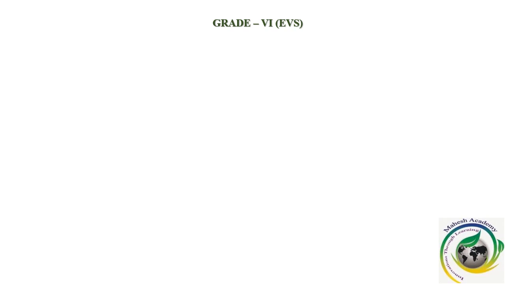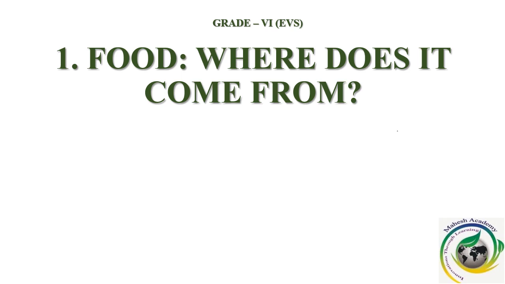Today we are going to start with the very first chapter of EVS, and the name of the chapter is Food. Where does it come from? In the previous 2 years, we've already learned about food, like what the components of food are, nutrients, and how to preserve food. Then, what diseases one may suffer if they are not having healthy food? All these things we've already learned.